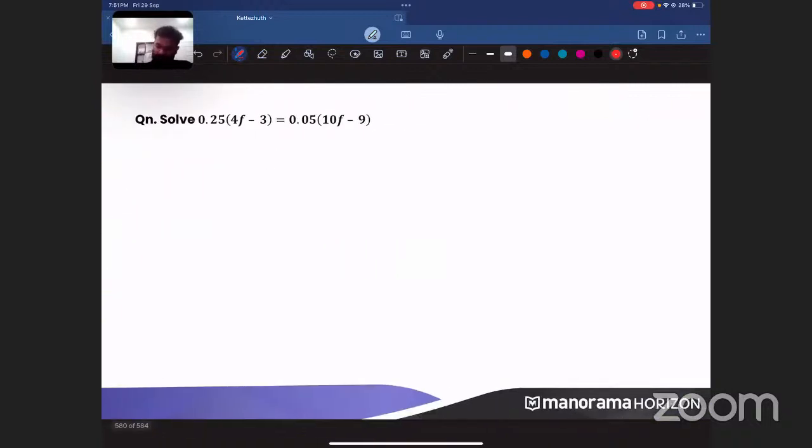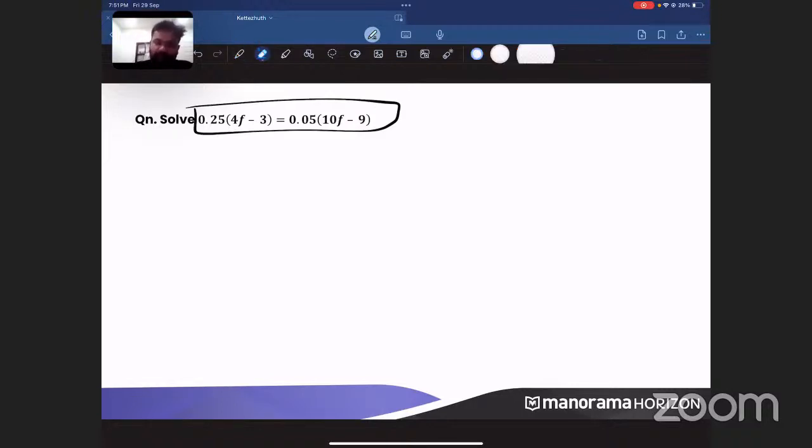Yes. So the next question has some decimals. What is the question? 0.25 into 4f minus 3 is equal to 0.05 into 10f minus 9. Okay. So this has decimals. Now, how many decimal places do I have here? 2 decimal places. How many decimal places do I have here? 2 decimal places. So if I take 0.05 and multiply by 100, will I get 5? Yes. So what is gone?